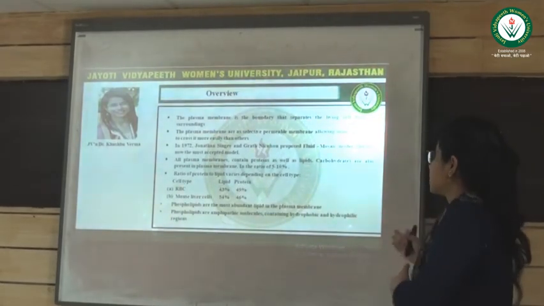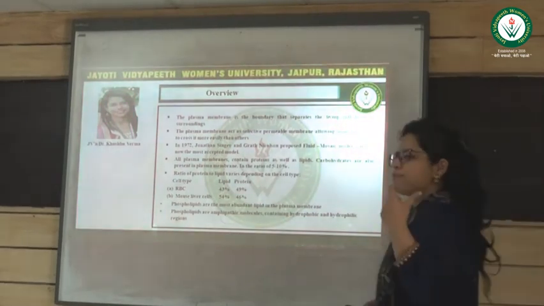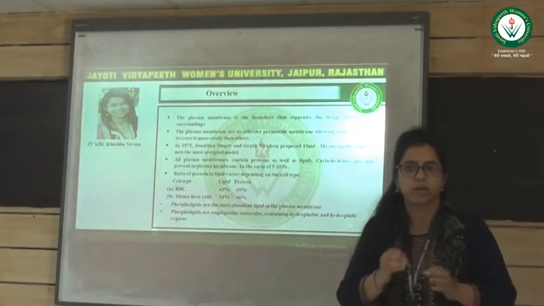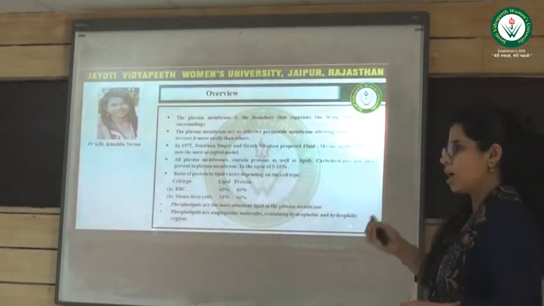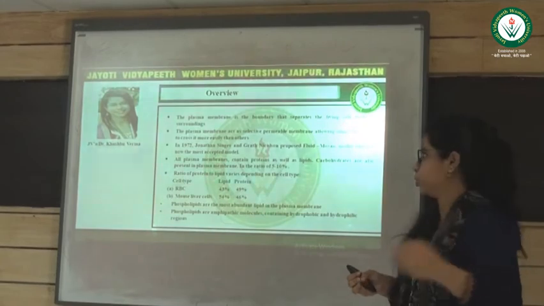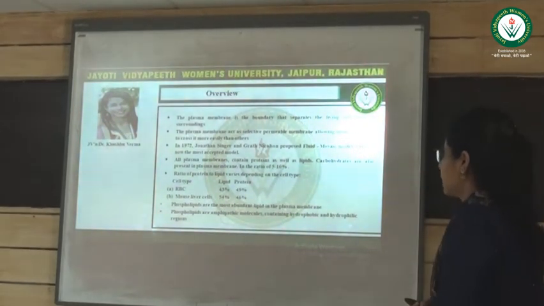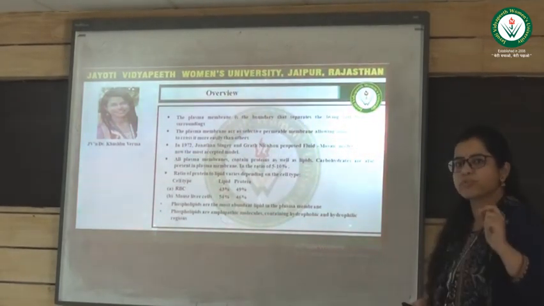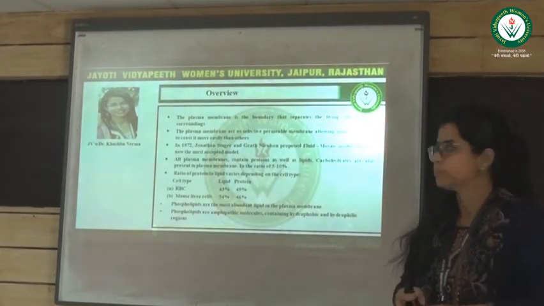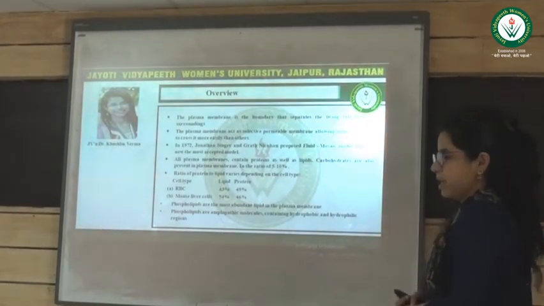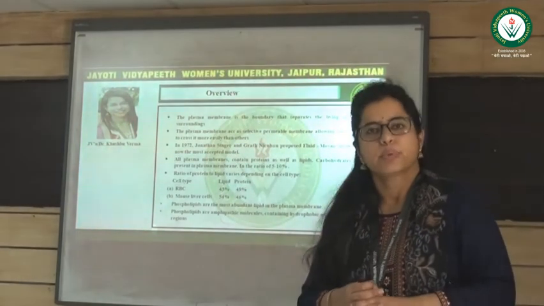It separates the living cell from the surrounding, and the plasma membrane acts as selectively permeable, meaning it cannot allow all the substances across the cell membrane. It will allow only selected molecules. In 1972, Jonathan Singer and Garth Nicolson proposed the fluid mosaic model theory, which is the most accepted theory till now. And all plasma membranes basically contain two major components, lipids and proteins.